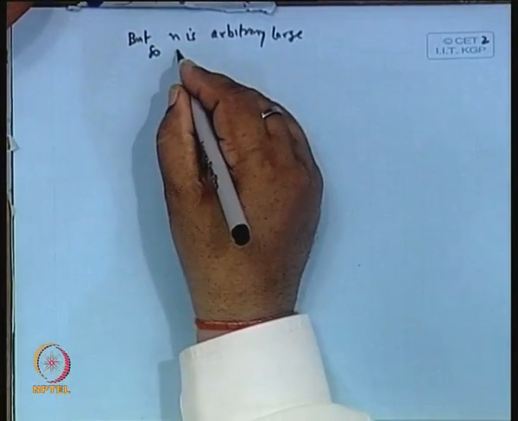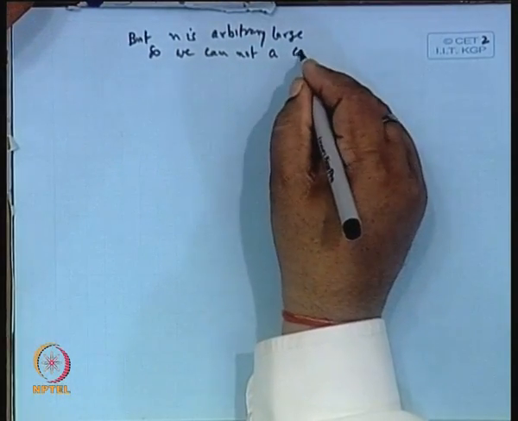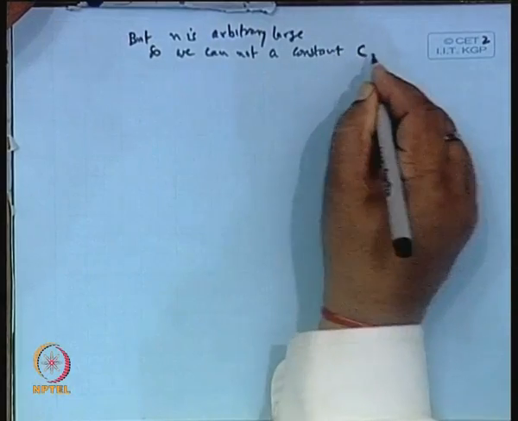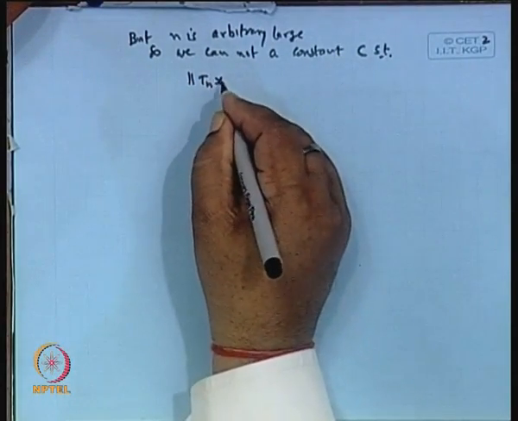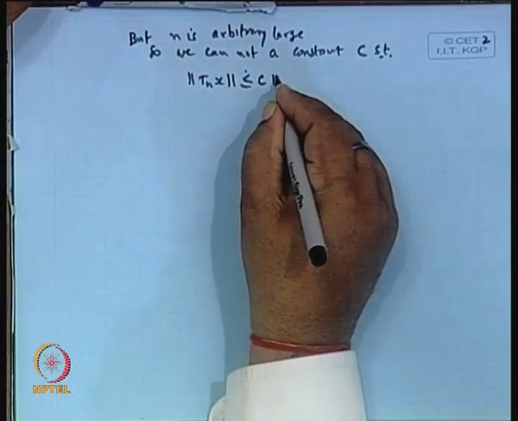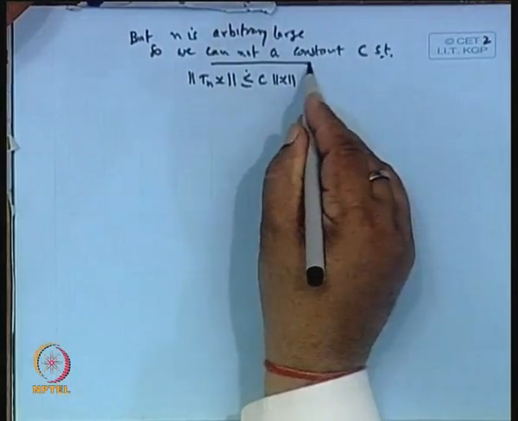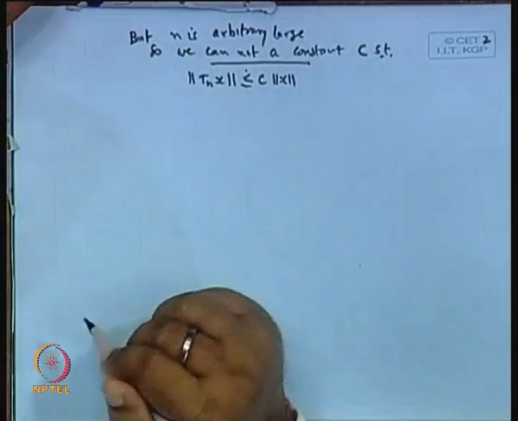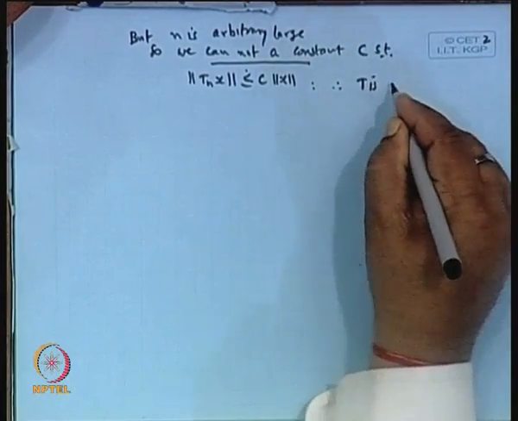So we cannot get a constant c such that norm of T x is less than or equal to c times norm of x. We cannot get a constant c which satisfies this condition. Therefore, T is unbounded.